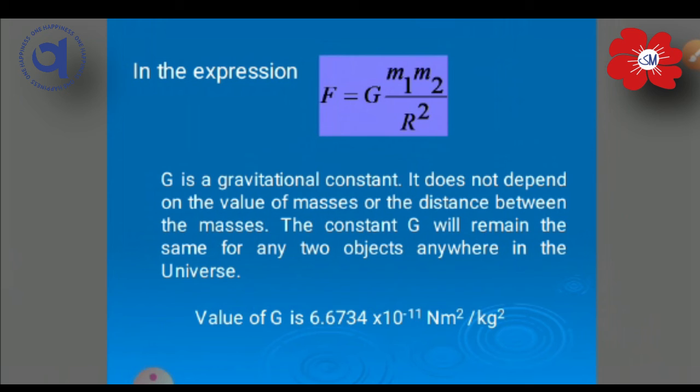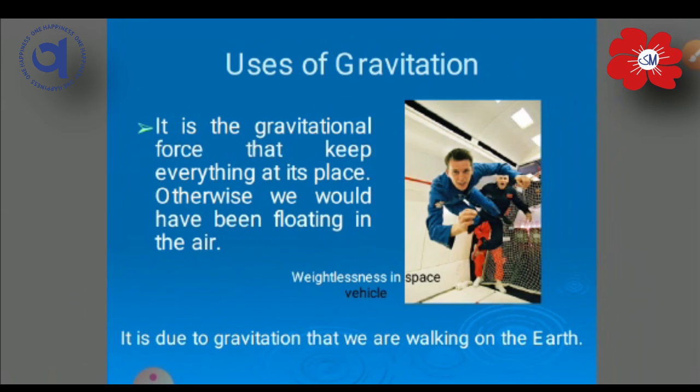Here you also have to know the value of the acceleration of gravity on the earth, that is 9.8 meter per second square. Okay, so this is the universal law of gravitation that was derived by Sir Isaac Newton.